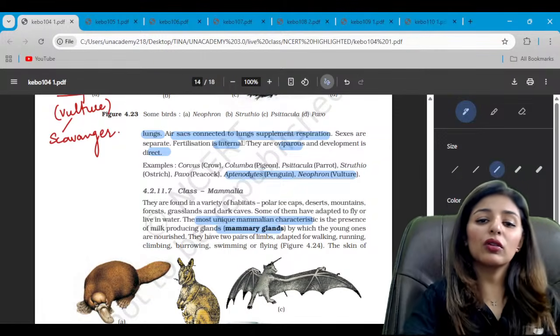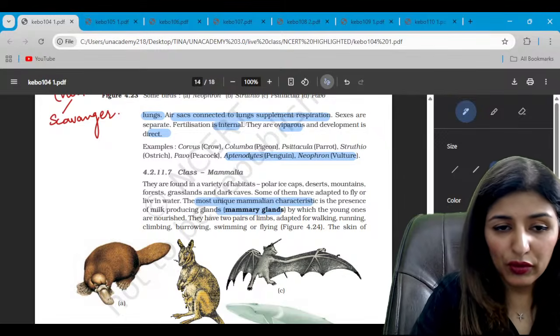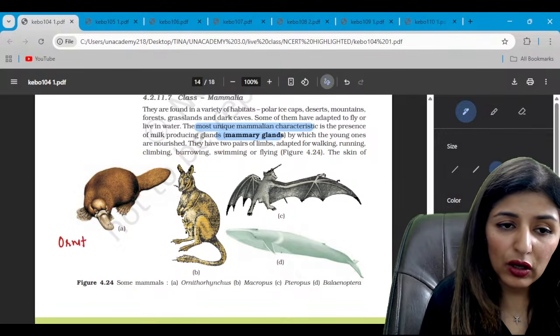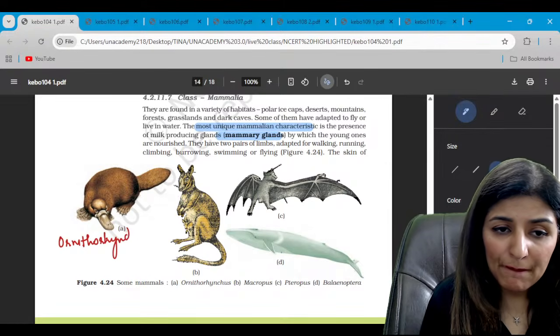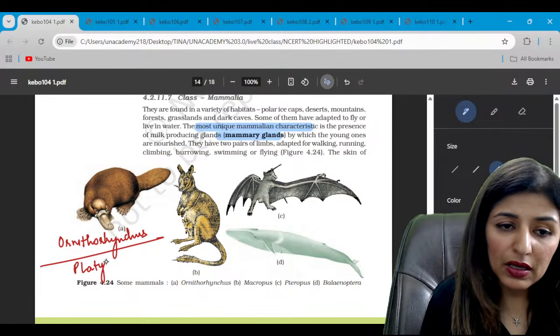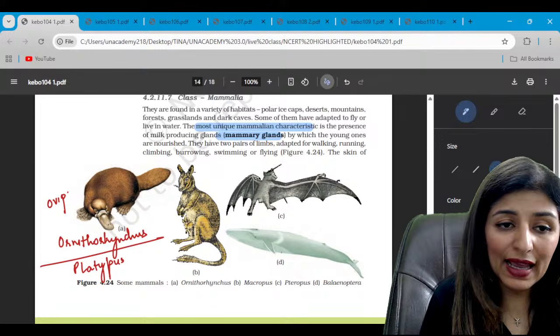Now, coming on to the class Mammalia. The first diagram is that of Ornithorhynchus. Ornithorhynchus is platypus, duck-billed platypus, and it is an oviparous mammal, egg-laying mammal.